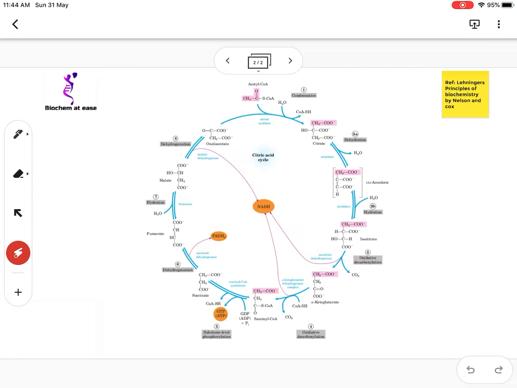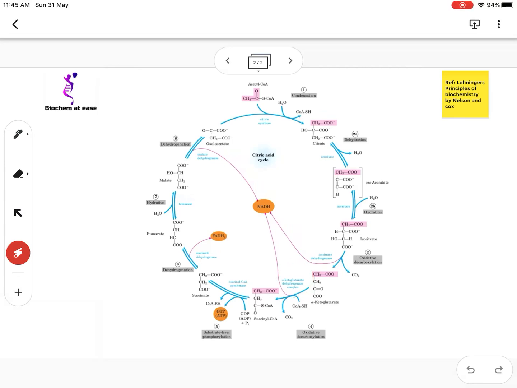This is an irreversible reaction catalyzed by enzyme isocitrate dehydrogenase, and the product formed is alpha ketoglutarate. Alpha ketoglutarate is a 5 carbon compound, and it undergoes the second oxidative decarboxylation reaction of the pathway catalyzed by enzyme alpha ketoglutarate dehydrogenase complex.